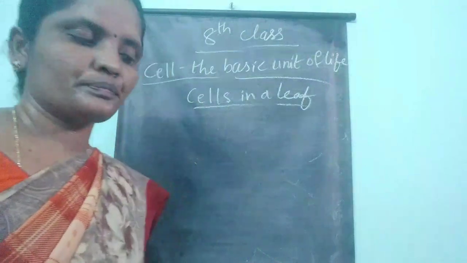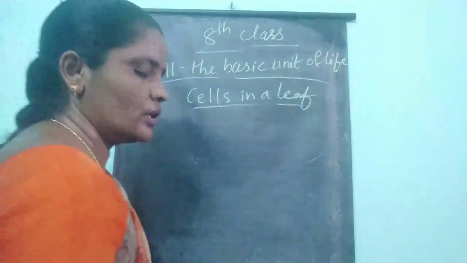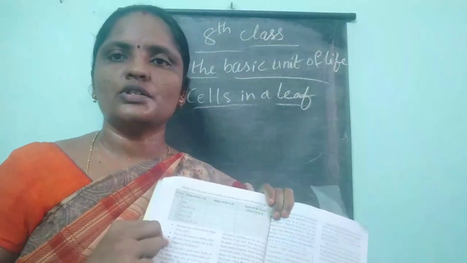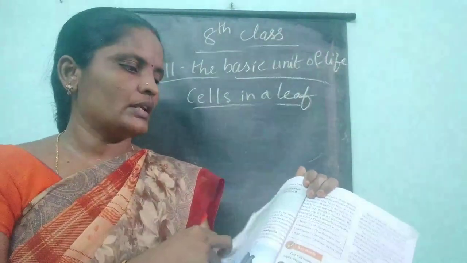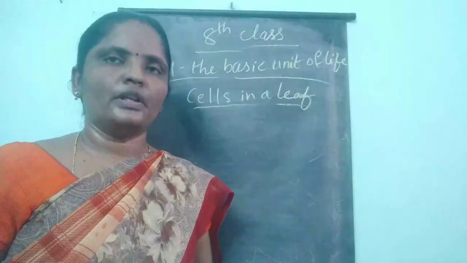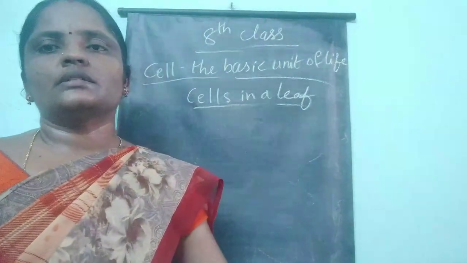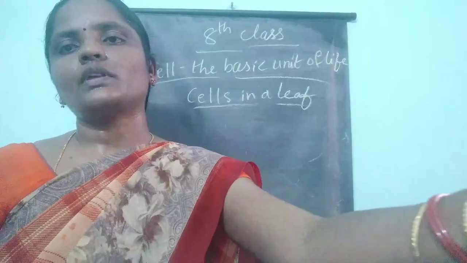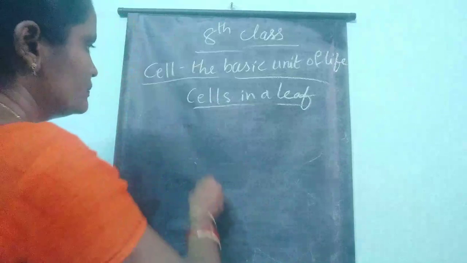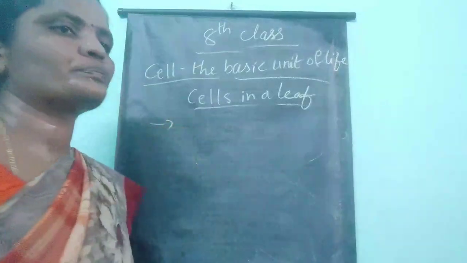So here next you have also given a table: name of the cell, shape of the cell, and name of the parts observed in it, so that you have to fill in. So like this you have to know. Here next, what topic do you have?